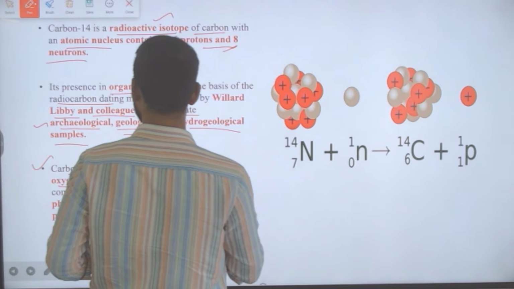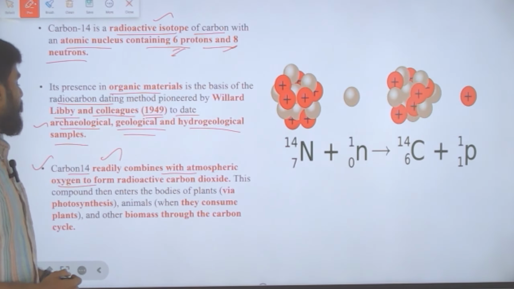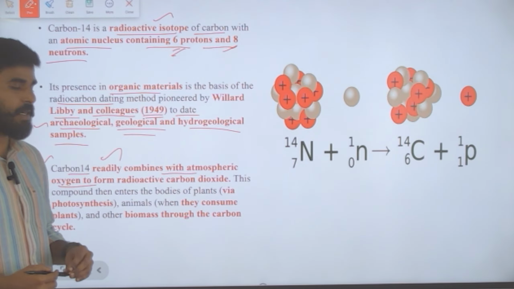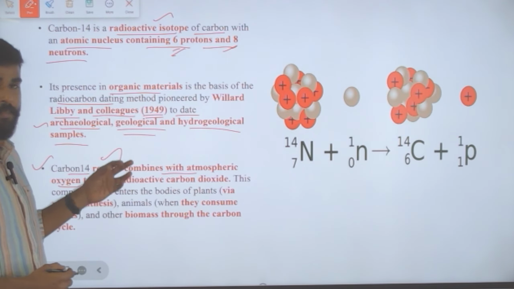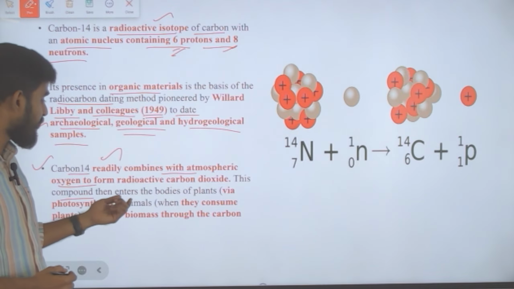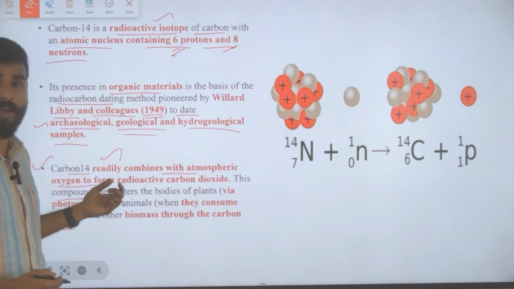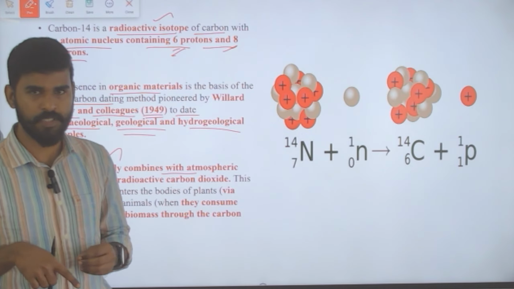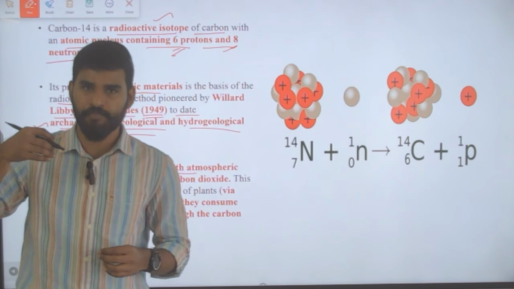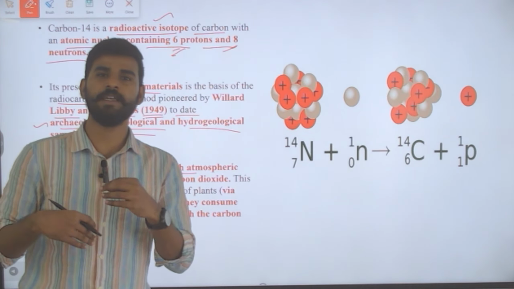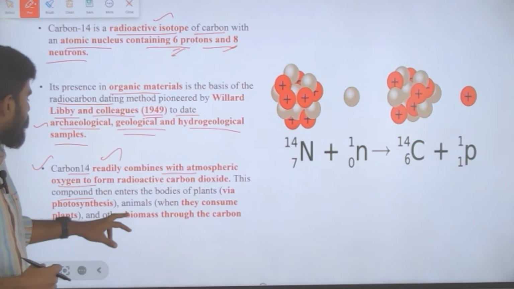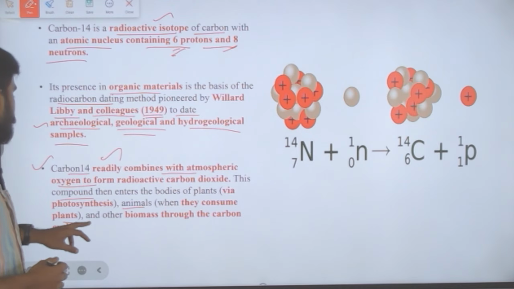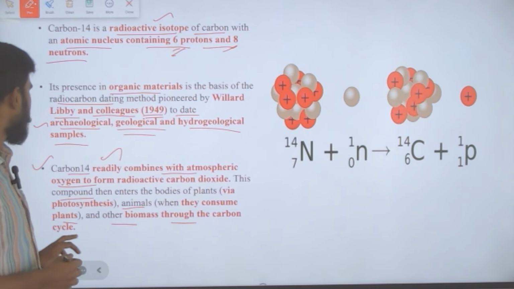So this is how radioactive carbon gets into life forms. This radioactive carbon dioxide enters the bodies of plants via photosynthesis, and when animals consume those plants and other biomass, it gets into their bodies through the carbon cycle.